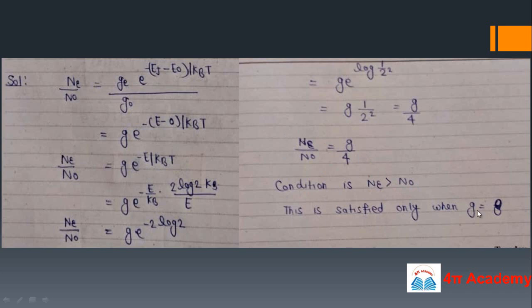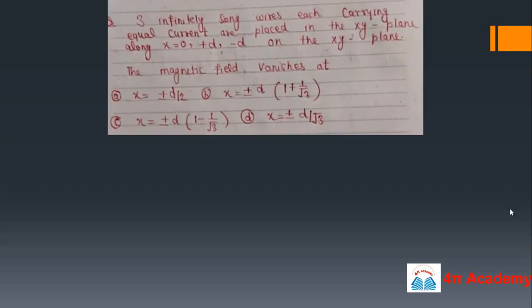So only for the value 8, when g will be 8, your ne over n0 will be 2. So only in this case your ne will be greater than n0. So g should be 8, and this will be your correct option. Let's move to the next problem.